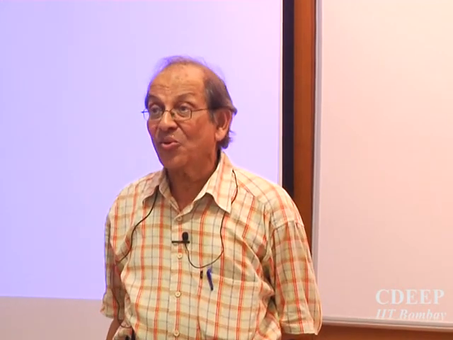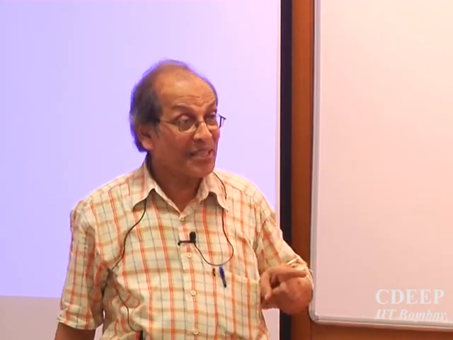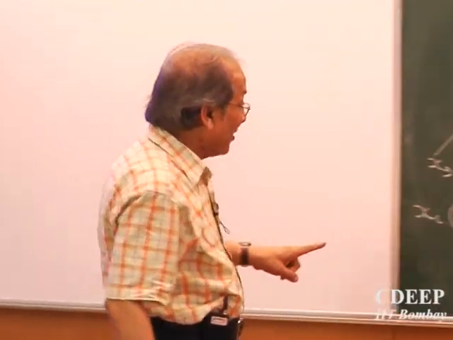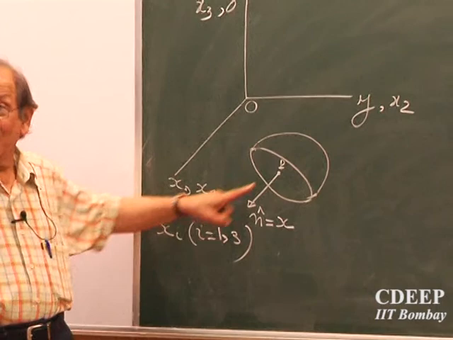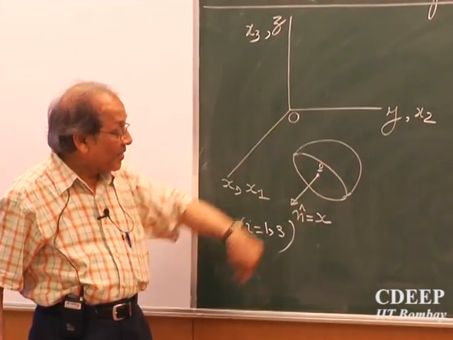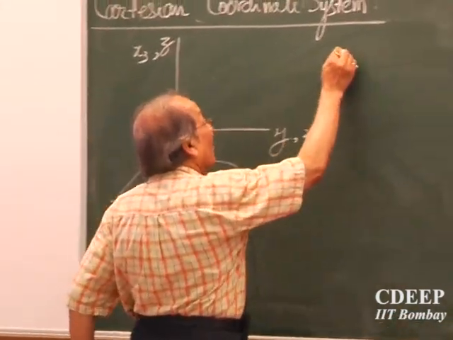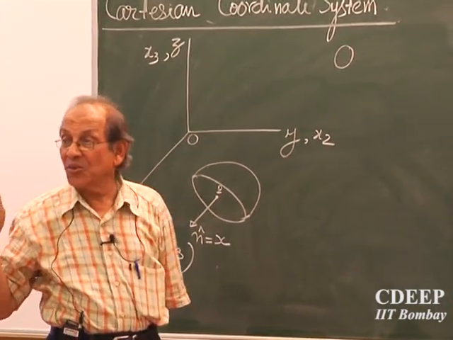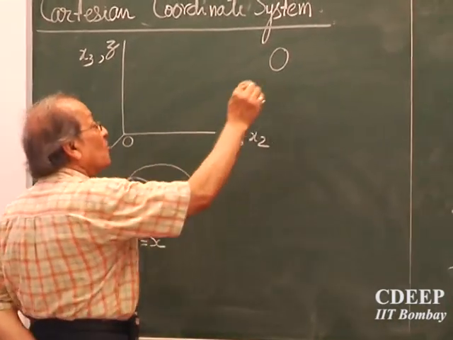Then somebody will say, sir, what about this normal? I can draw a normal also like this. No, we are concentrating on the outward normal. Outward means the normal which comes out of the body, not goes into the body.